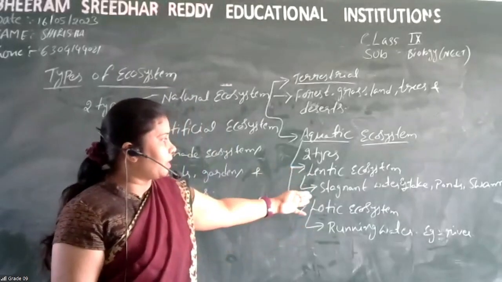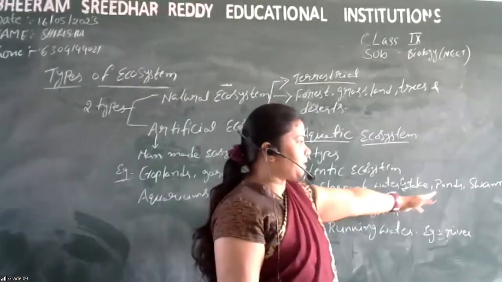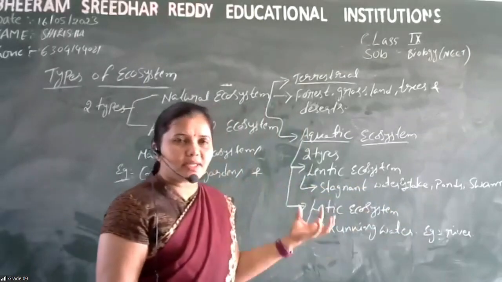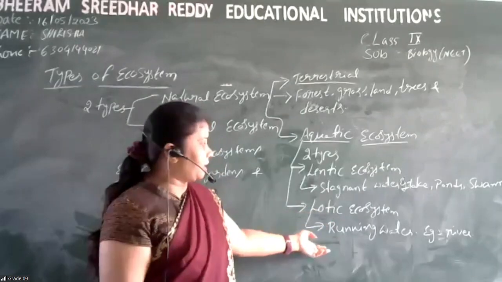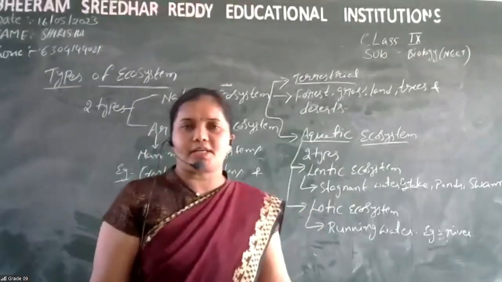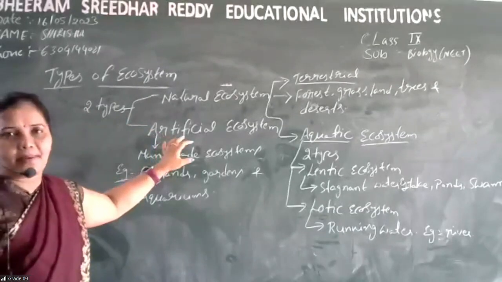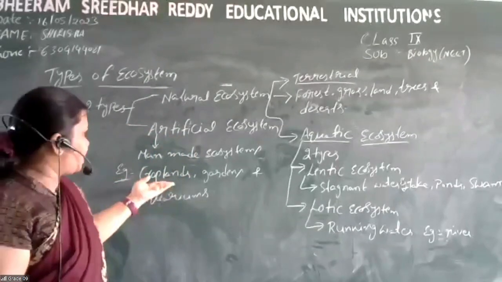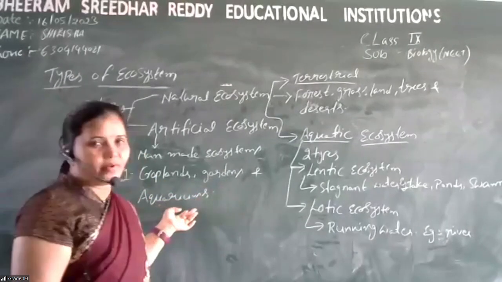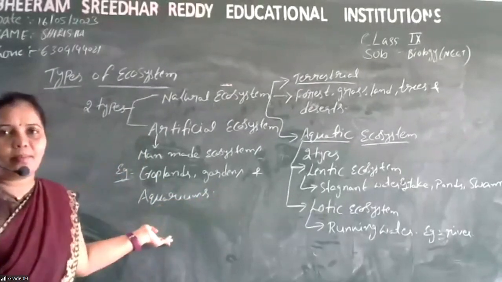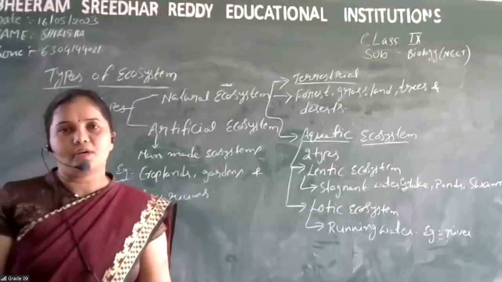Lentic includes stagnant water like lakes, ponds, and swamps. Swamps means muddy water. Lotic ecosystem is nothing but running water, for example rivers. Artificial ecosystem means man-made ecosystems: croplands, gardens, and aquariums. Next we will see the types of ecosystems on the basis of sizes.